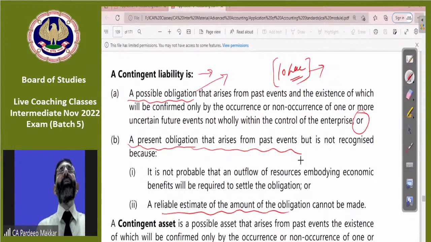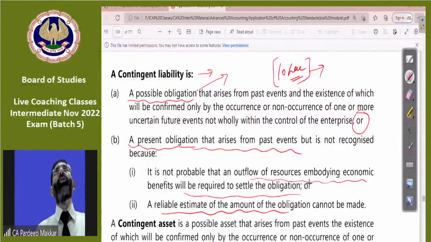That is a very clear concept. So a reliable estimate can't be made. Or it is not probable that an outflow will be required to settle that. Whether payment is to be made or not, that is also not clear. Whether any amount is to be incurred or not, that is also not clear. So in that case, it will be a contingent liability.